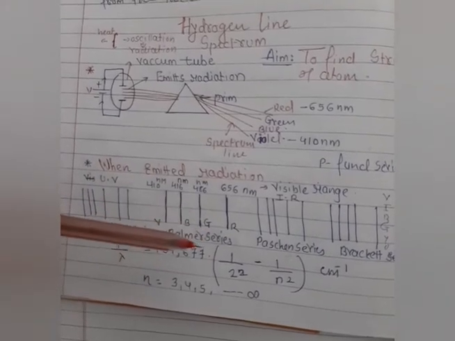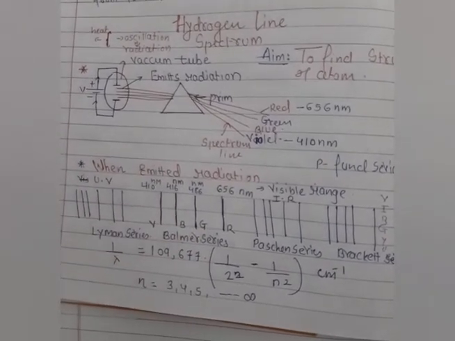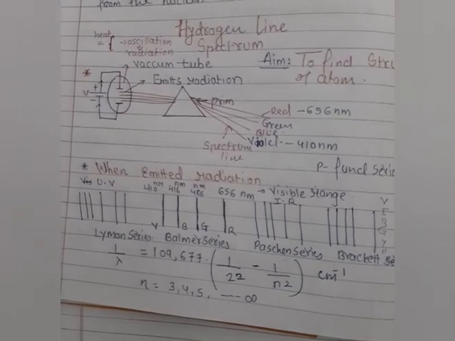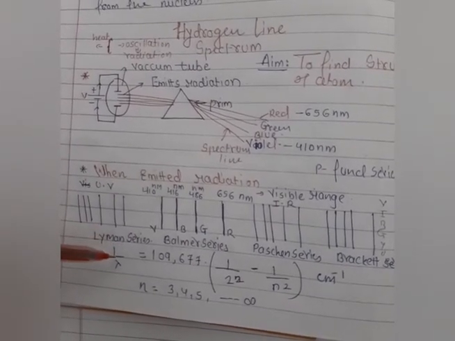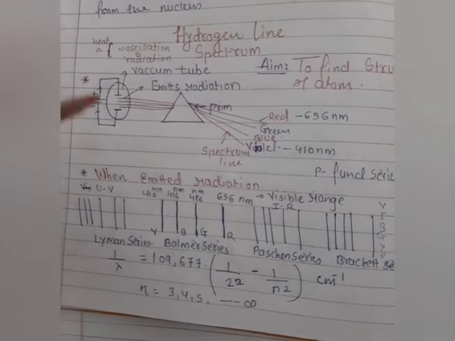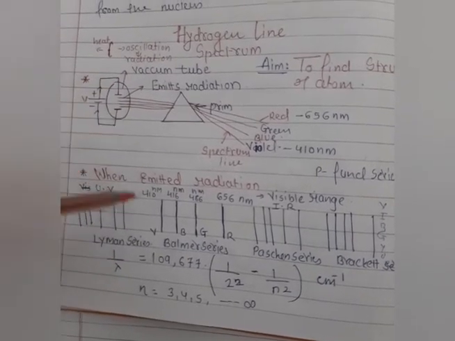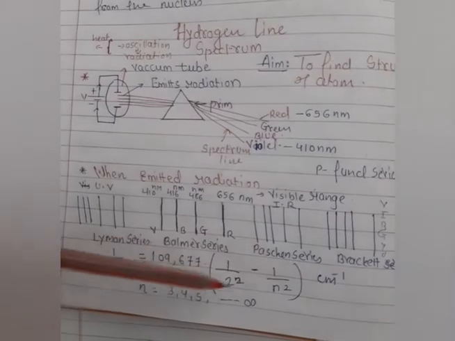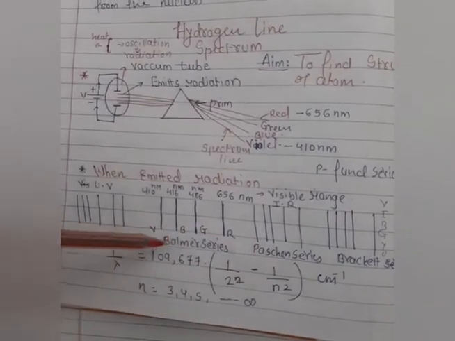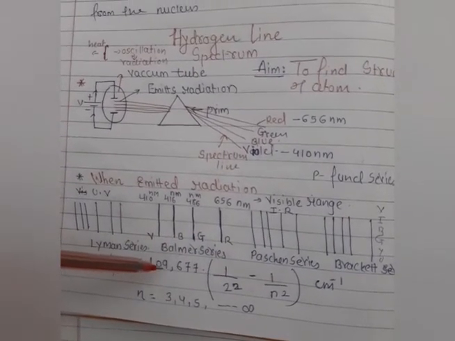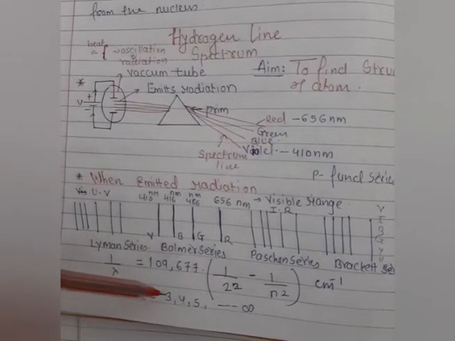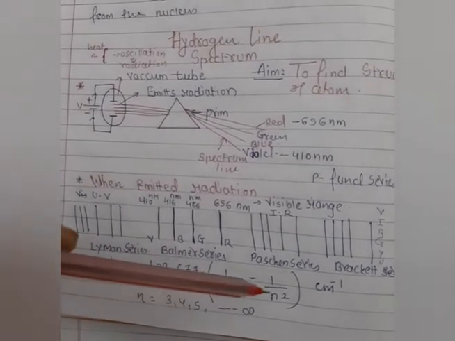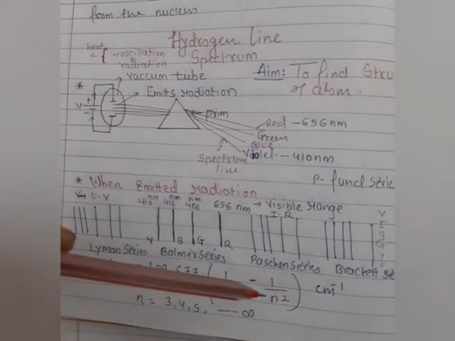Students, we are not supposed to deal in detail with this mathematical expression. That's why I'm giving only the final expression to understand the hydrogen spectrum. So the scientist derived this mathematical expression, and in the place of n, the values are 2, 3, 4, 5, and in this way infinite values the scientist has taken.